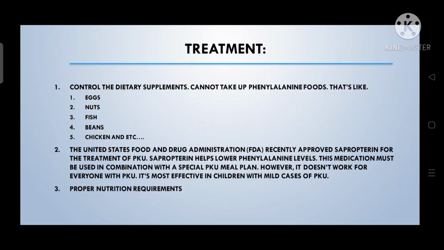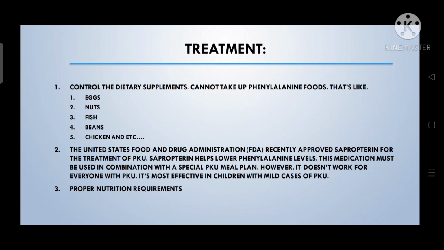Next we will see about treatment of phenylketonuria. Control of dietary supplements: patients cannot take high phenylalanine foods like eggs, fish, nuts, beans and meats. The United States Food and Drug Administration recently approved sapropterin for the treatment of phenylketonuria. Sapropterin is otherwise called tetrahydrobiopterin.